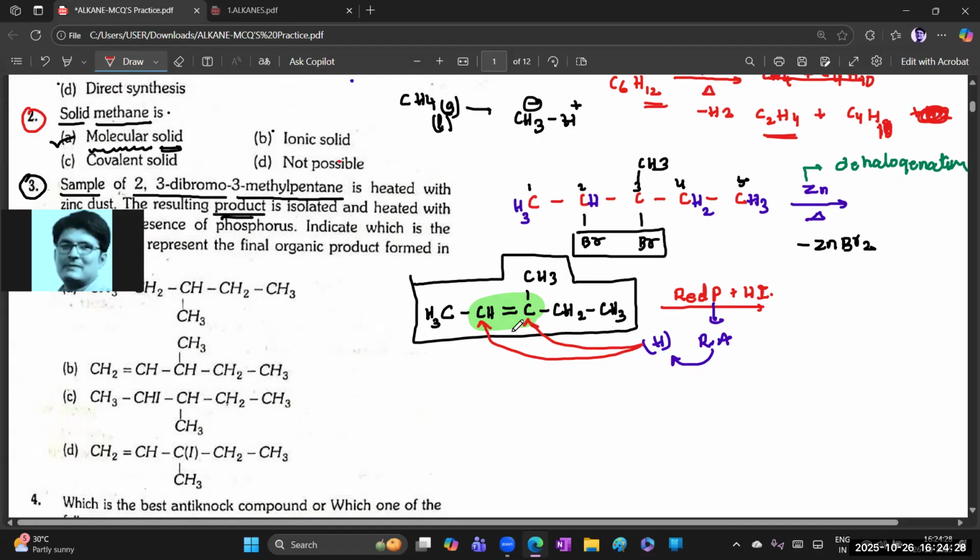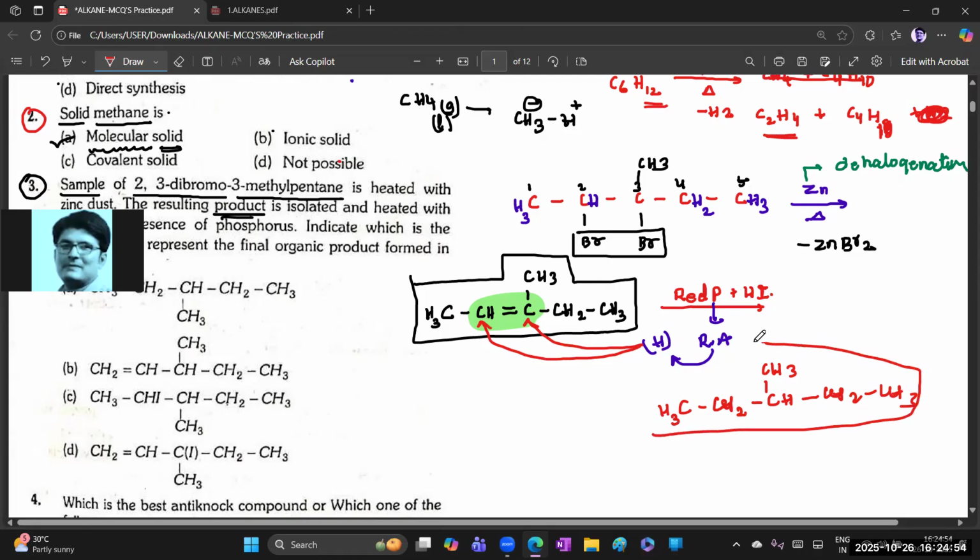Then what would be the final product? What is the final product? Chalo, guess. The CH becomes CH2. The double bond becomes a single bond, with one more H. So CH3, CH2, CH3. Chalo, this is the product.